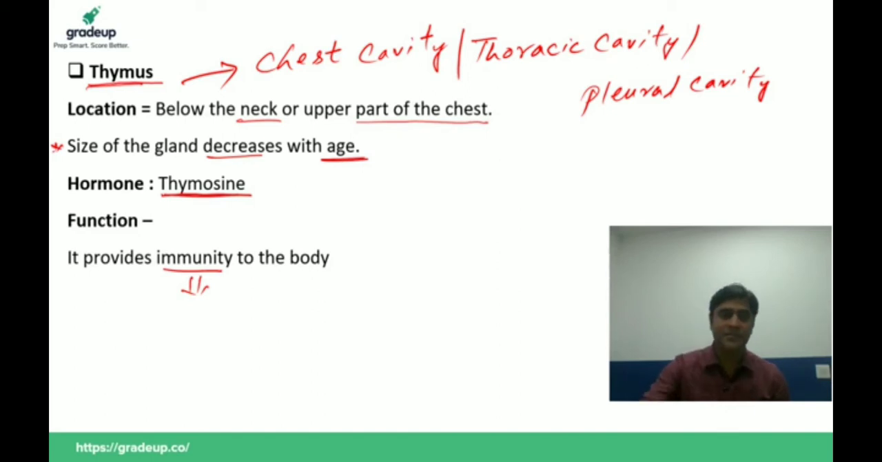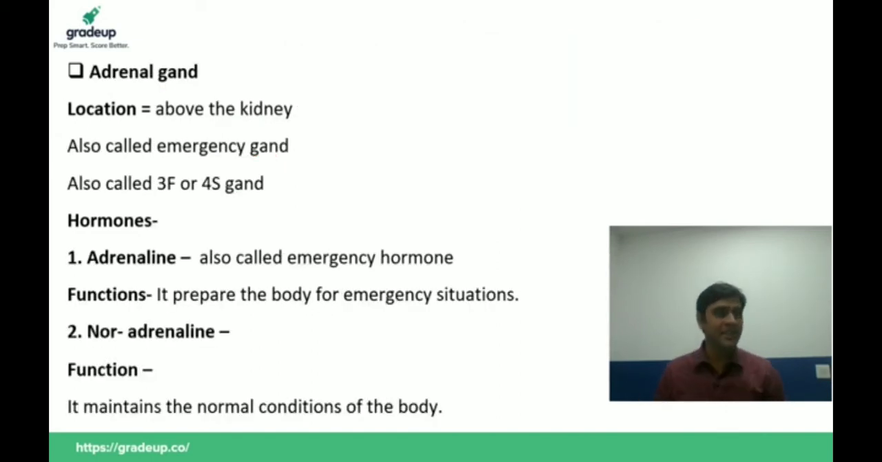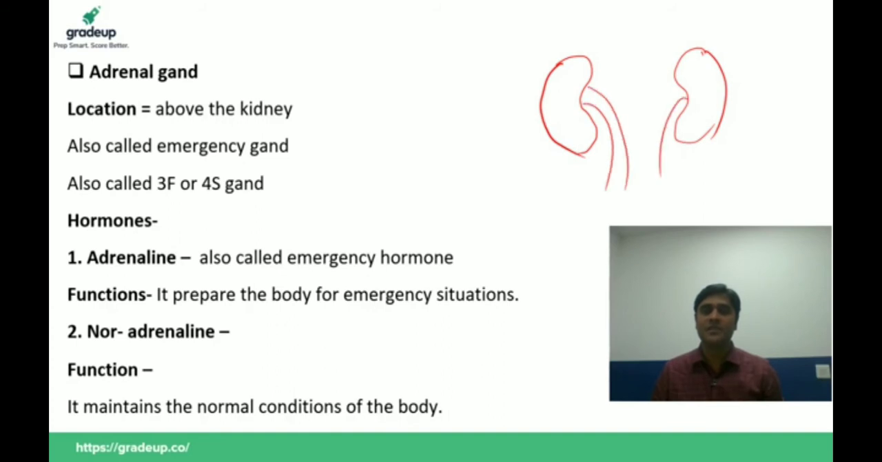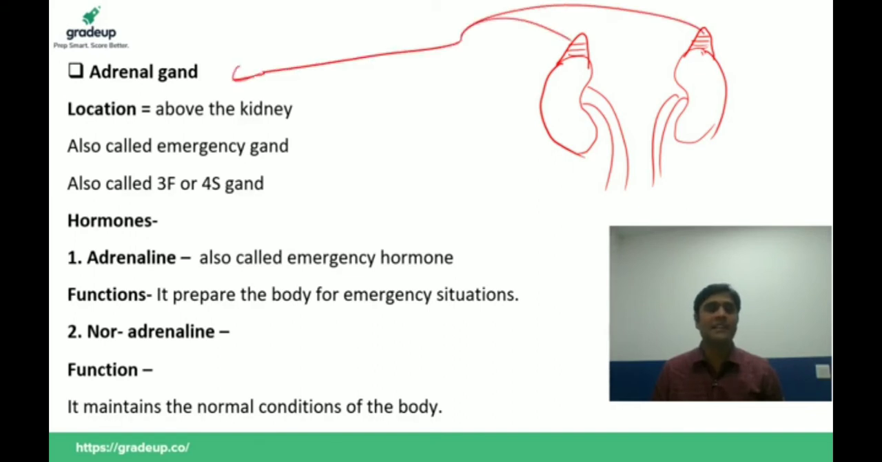Yes, now come to the next one. Adrenal gland. Last endocrine gland we have. Adrenal gland, it is found above the kidney. We have two kidneys, already discussed in the chapter of excretory system. So suppose these are the kidneys, and above kidney we have two small brownish glands, and these glands are called adrenal gland. Okay, so renal means kidney.